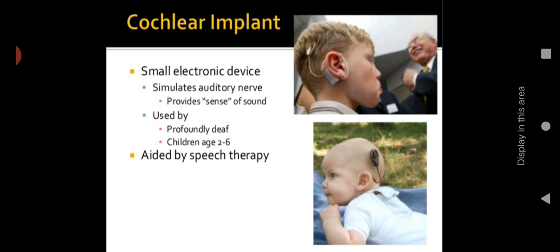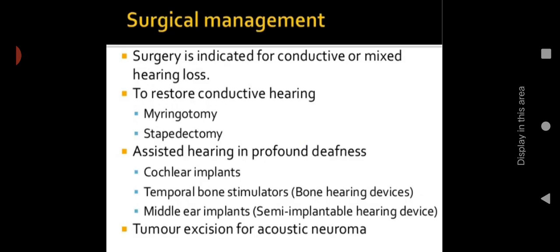Then cochlear implants are small electronic devices which stimulate the auditory nerve and provide a sense of sound. They are used for the profoundly deaf, and children aged 2 to 6. In the picture you can see a cochlear implant, a small electronic device which helps to stimulate the auditory nerve, so that they can hear more easily. It is aided by speech therapy.